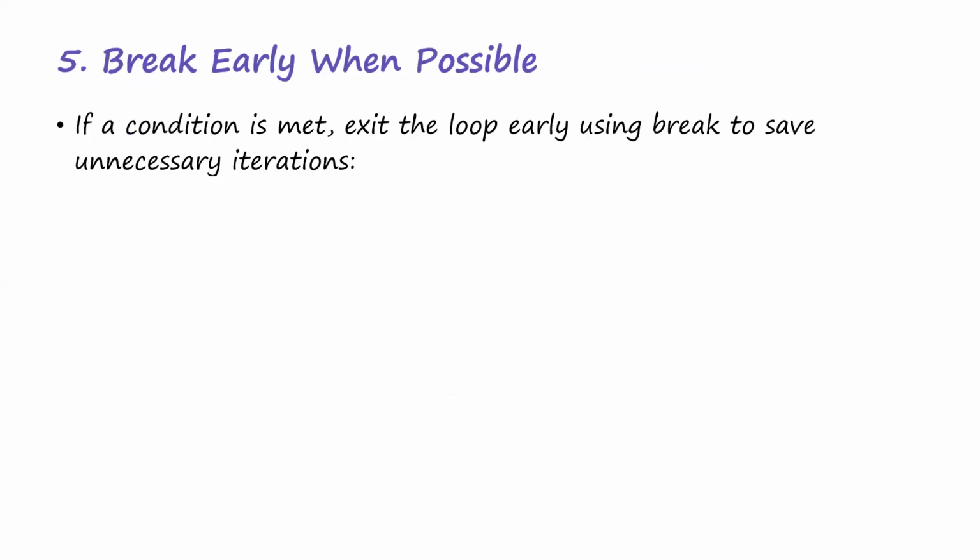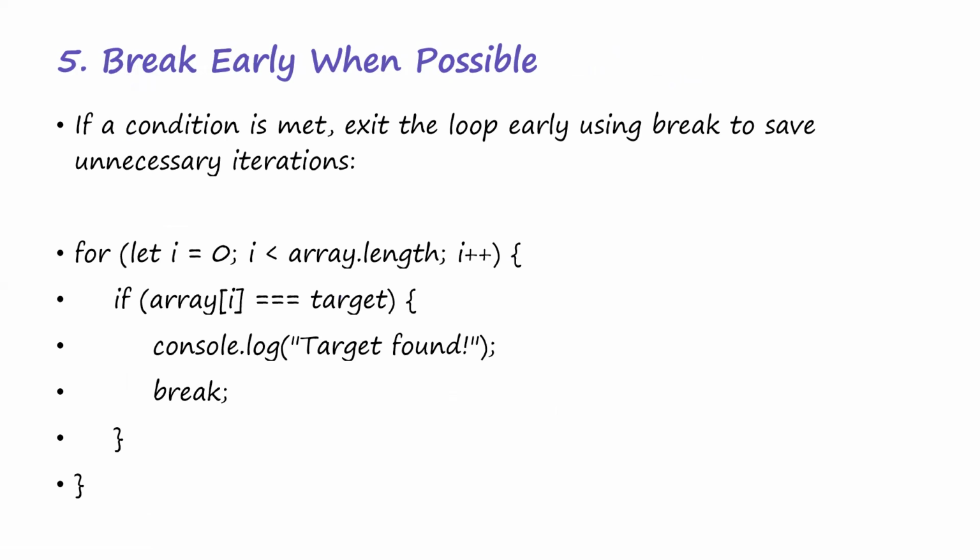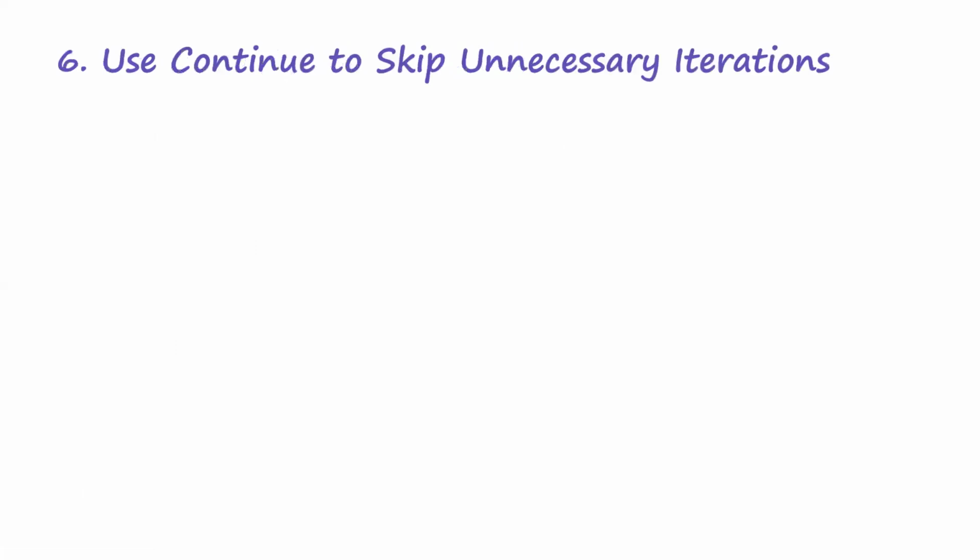Okay, so break early when possible. If a condition is met, exit the loop early using break to save unnecessary iteration. We have talked about loop statements. So let's say you have something very large that you're doing. Whenever you get a target or whenever a condition is met, break out of it as early as possible. Use the break keyword to break out of the loop as soon as possible.